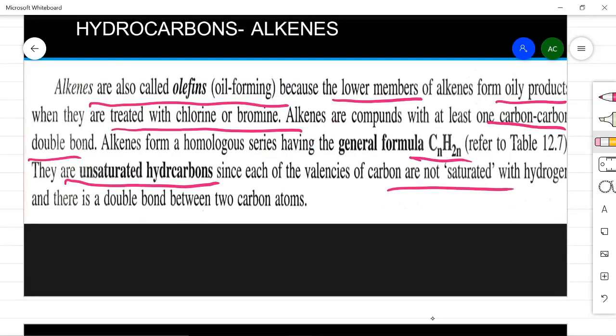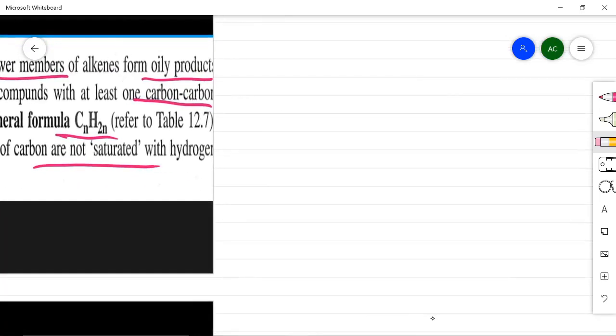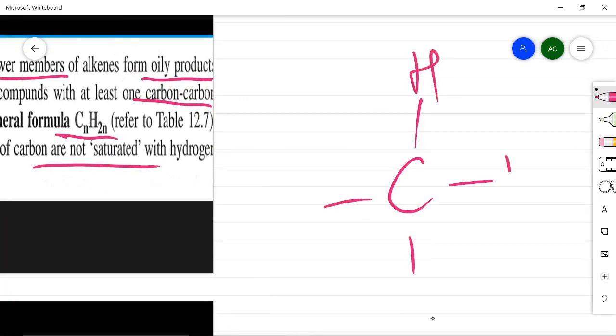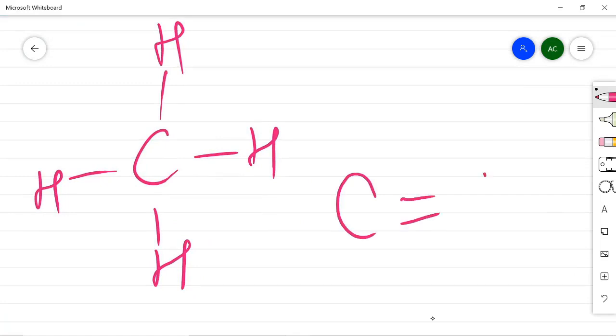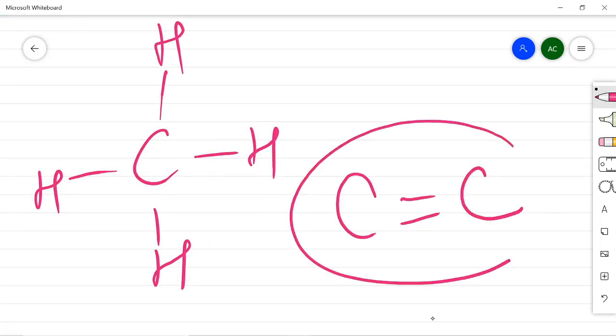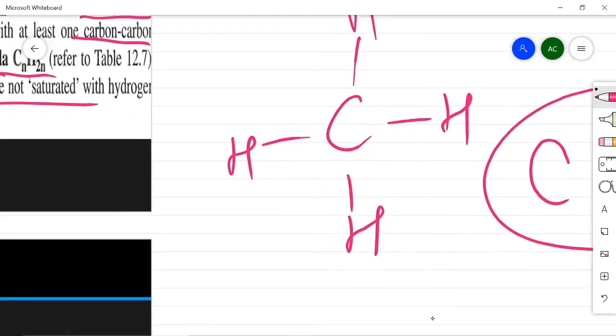Because the valency of carbon is not saturated with hydrogen, there is a double bond between two carbon atoms. See, if this carbon is saturated with hydrogen from all four sides, then the valency is saturated. But when I say a carbon-carbon double bond is there, that means they are not saturated with hydrogen; rather, there is a double bond between carbon and carbon. So they have the tendency to break this double bond and become a single bonded structure, and thus place is created, and then they become saturated when hydrogen attaches to them.